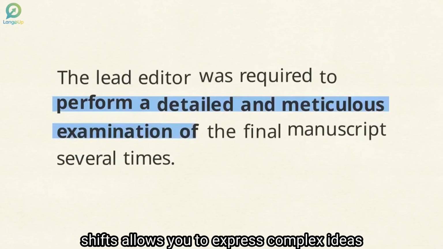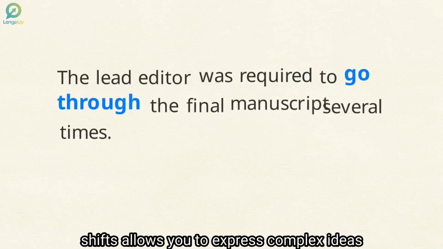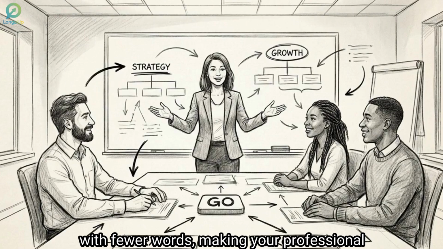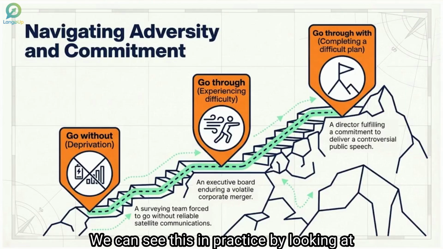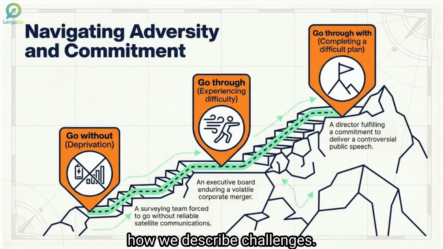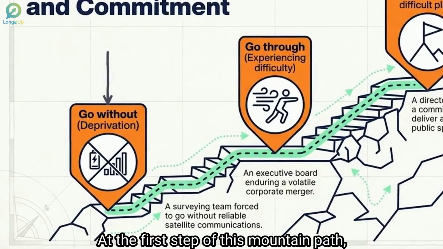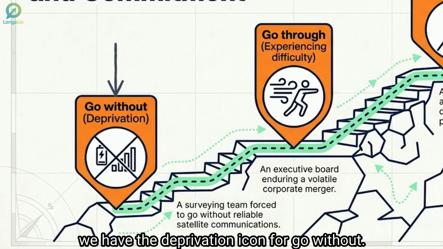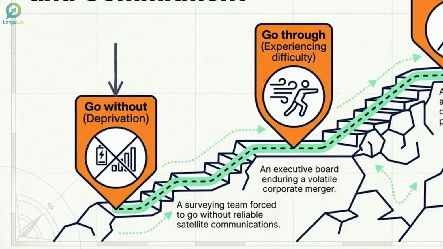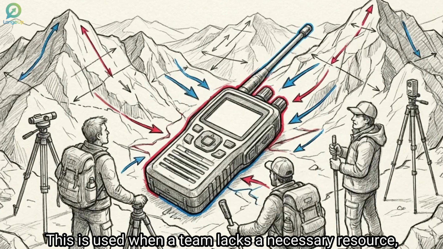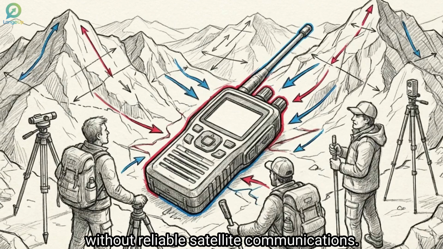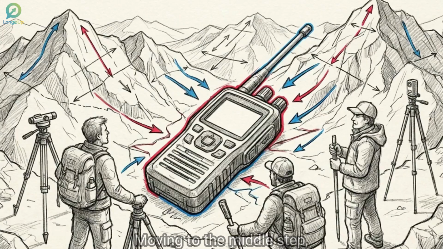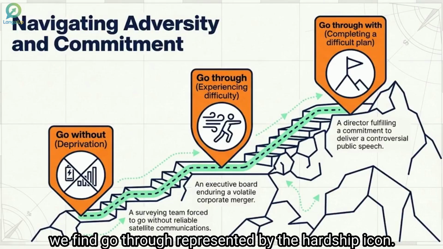Recognizing these small shifts allows you to express complex ideas with fewer words, making your professional contributions more accurate and easier for your team to follow. We can see this in practice by looking at how we describe challenges. At the first step of this mountain path, we have the deprivation icon for go without. This is used when a team lacks a necessary resource, such as a surveying team forced to go without reliable satellite communications. Moving to the middle step, we find go through, represented by the hardship icon.